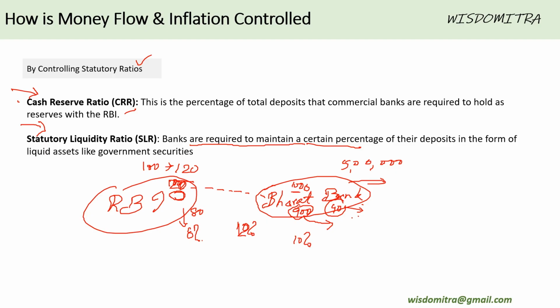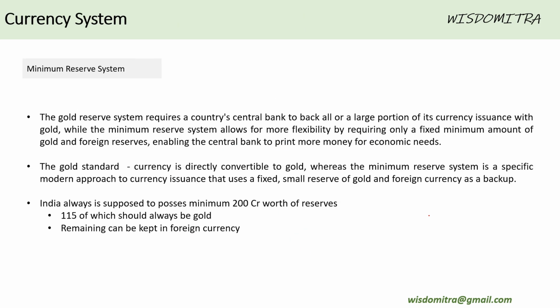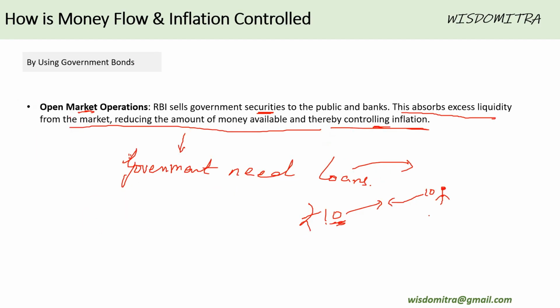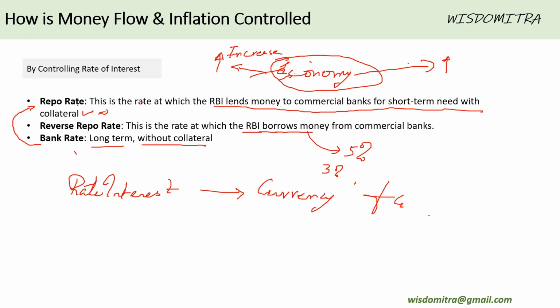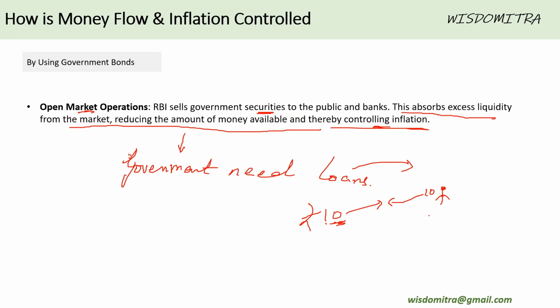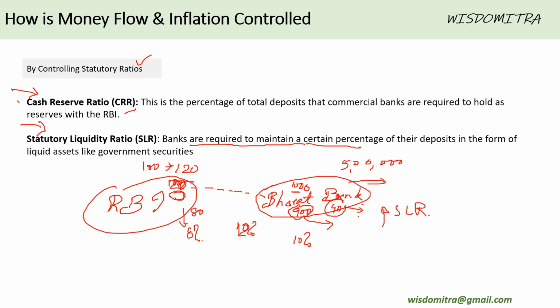And that is what is called SLR. And this ratio would depend on whether RBI wants to keep more money with the people, in which case it would reduce the SLR. If it wants to keep less money with the people, it would increase the SLR. So again, this is one method using which RBI controls the money flow in the people's hand. Next, basically, these are the three methods: one is interest rate, second is government bonds, third is statutory ratios.